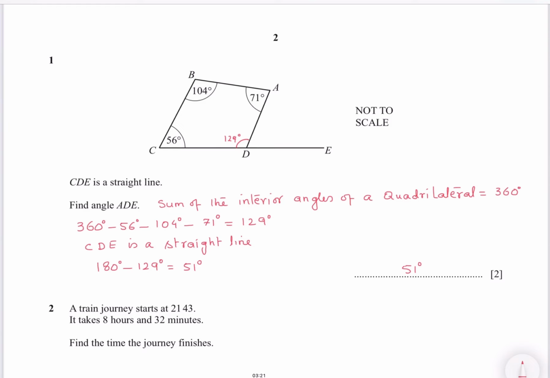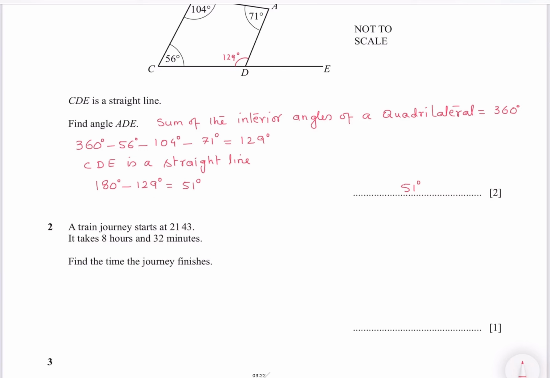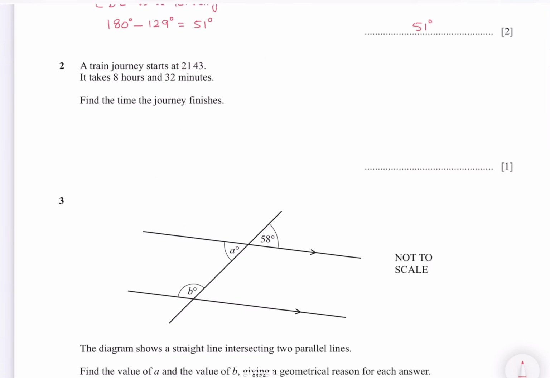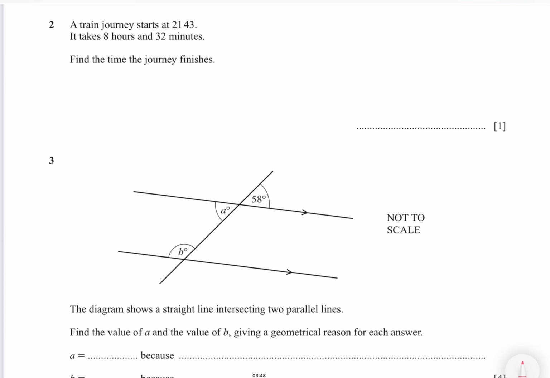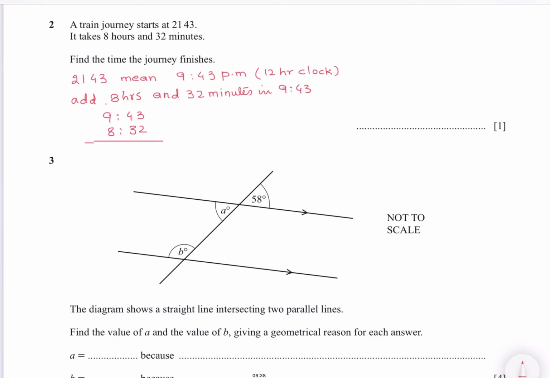Question number 2. A train journey starts at 21:43. It takes 8 hours and 32 minutes. Find the time the journey finishes. So 21:43 means 9:43 p.m. in the 12-hour clock. And add 8 hours and 32 minutes to 9:43.